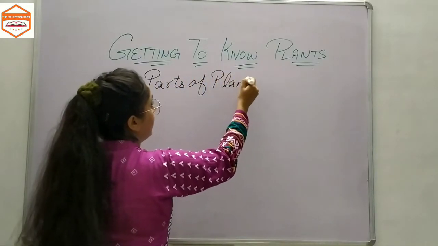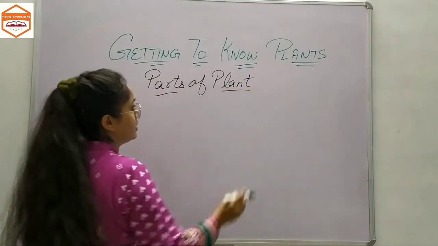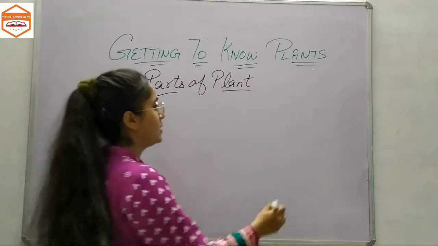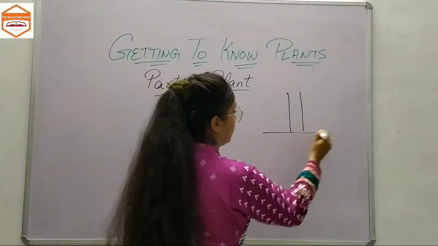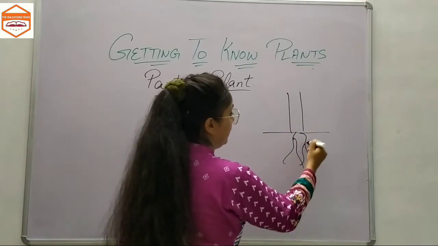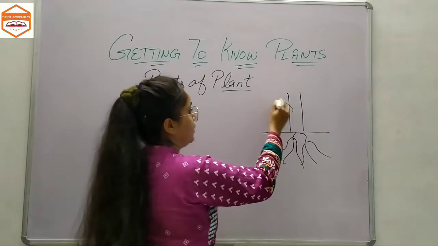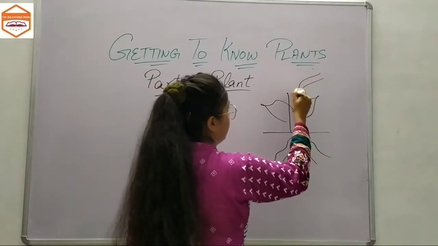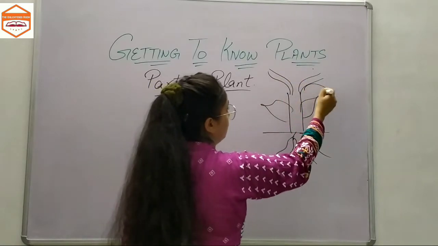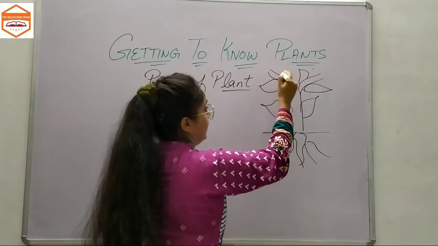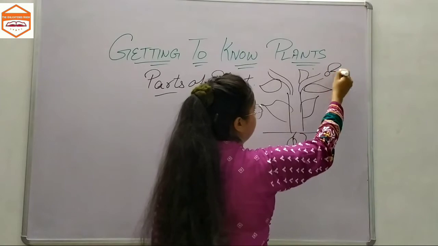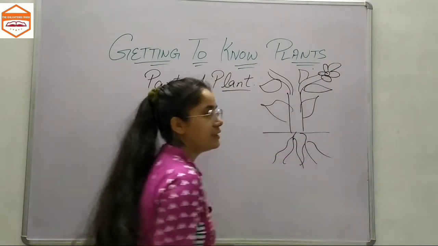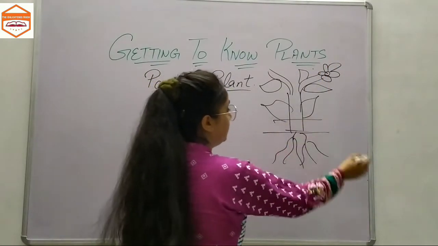Well, you all would have studied in the lower classes that a plant consists of roots, okay, my drawing is very bad, leaves, right, some branches, and on those branches there are leaves, it would have some flowers, right, it has that stem here.